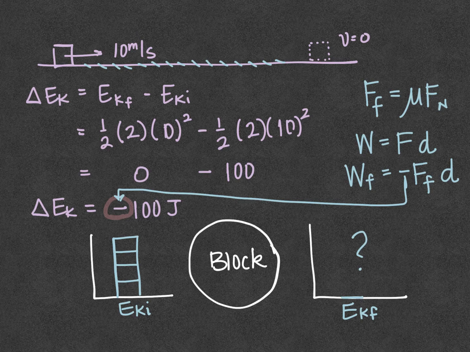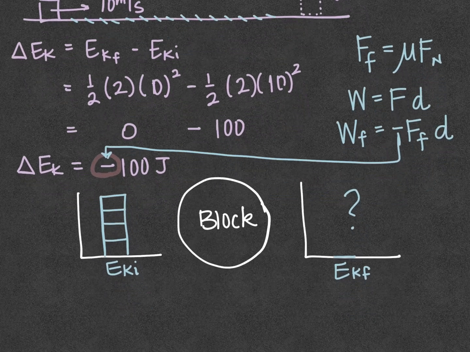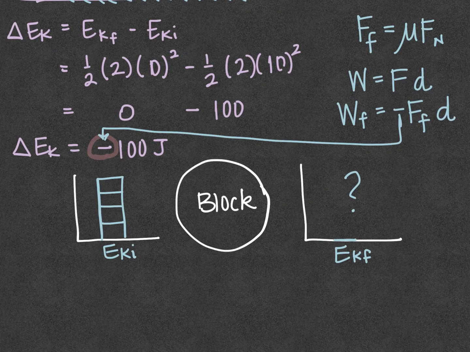And so I'm going to draw that in my picture like this. I'm going to have 4 blocks, 1, 2, 3, 4 blocks. And I'm going to draw an arrowhead here to show me that this is the work done by the friction force, and that is leaving the system.